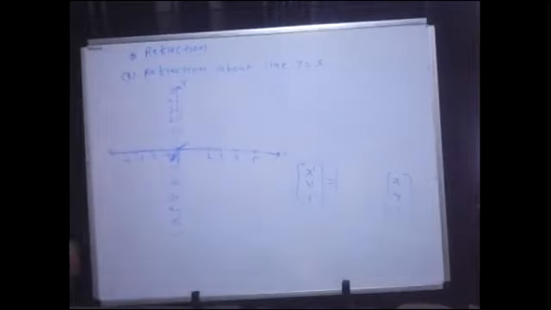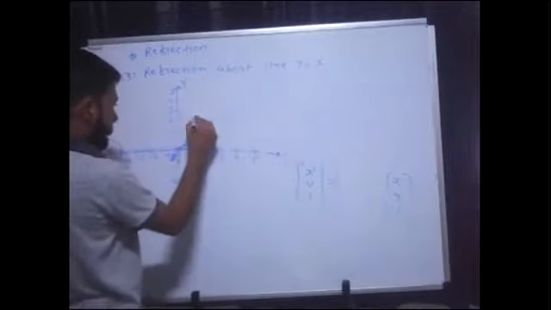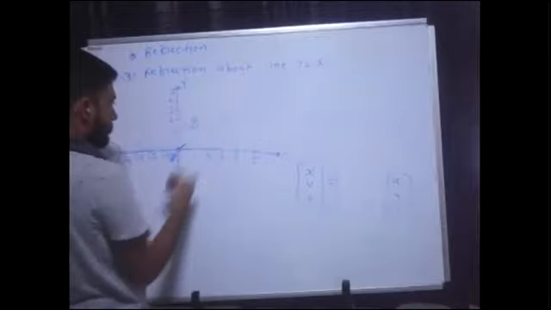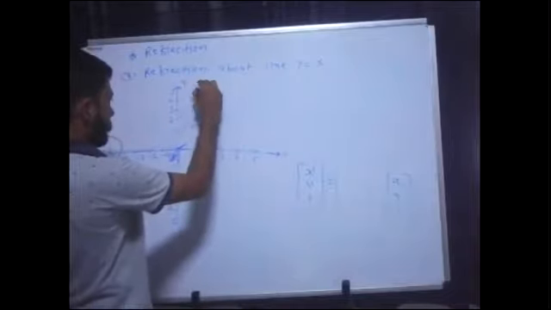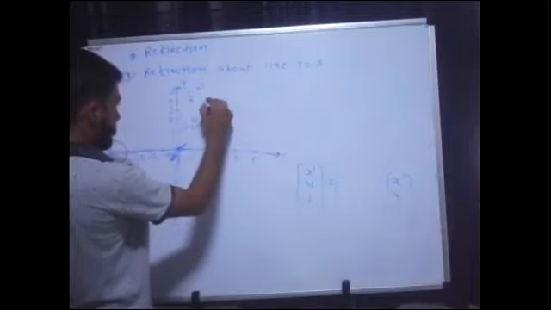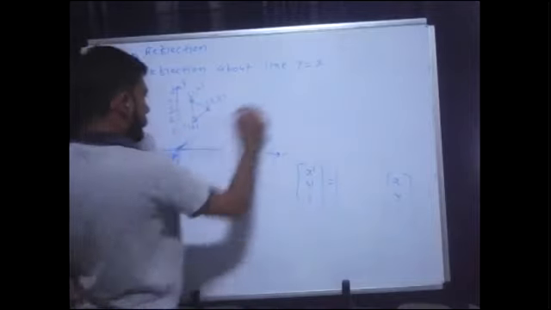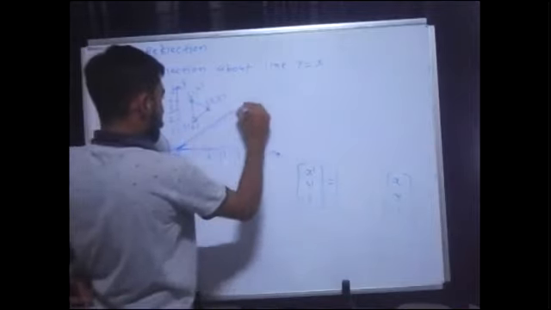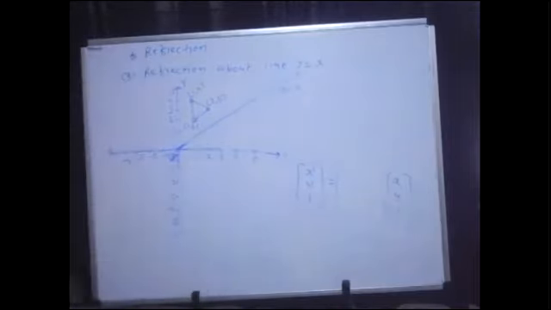Okay, great. Now let's say I am talking about this point. Let's say this is 1, 2, then this is 1, 4, and let's say this is 2, 3, and this is my reflection axis, which is y equal to x. So now where will I get the reflected object? Where will I get the reflected object?